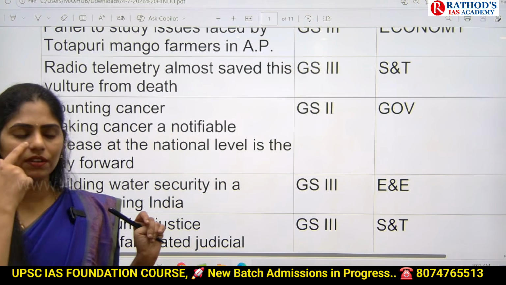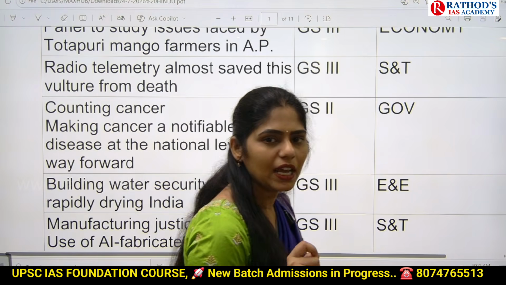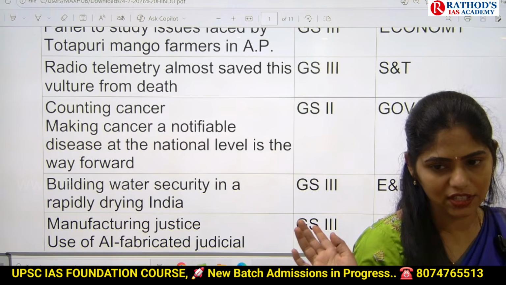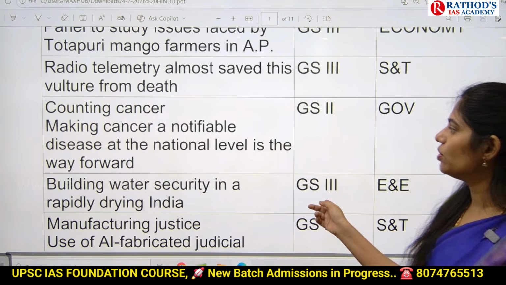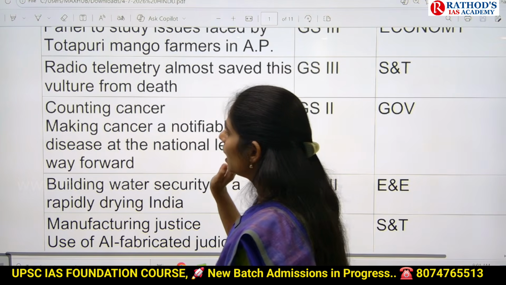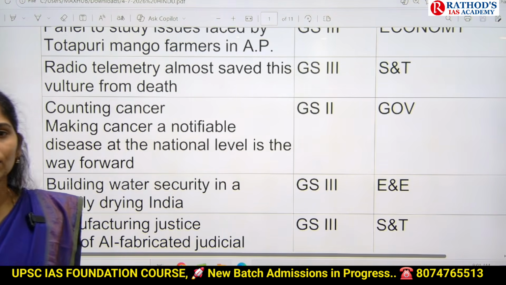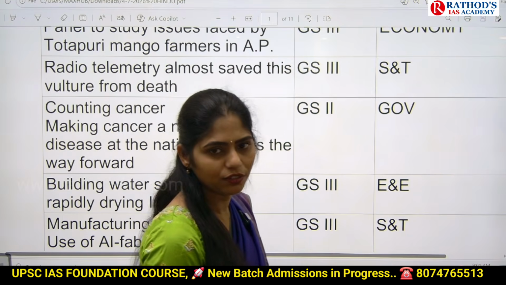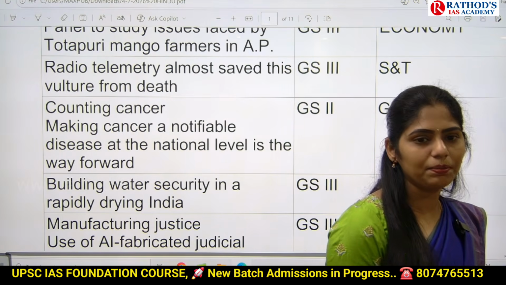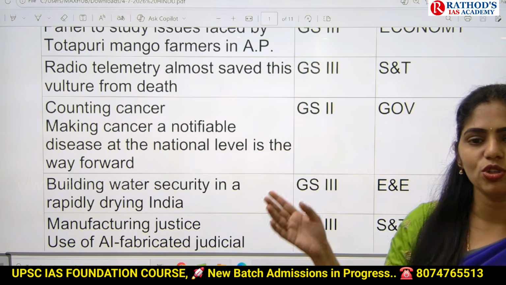If you see your PYQs of prelims, many a time UPSC asked questions on cancer, especially from your general science point of view. And apart from that, health is one important area that you have to focus on from governance point of view. So from that point of view also in GS paper 2, you may get a question on this notified diseases.